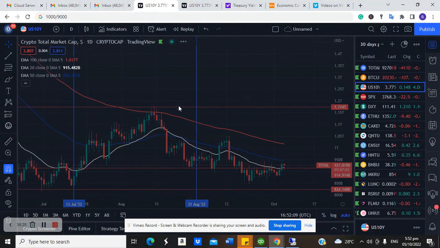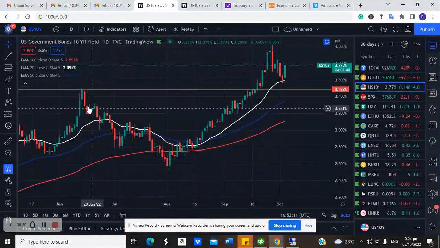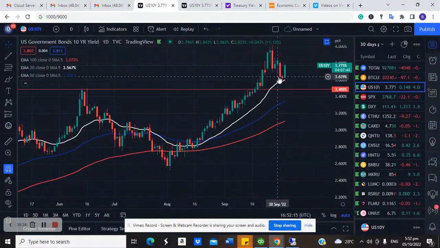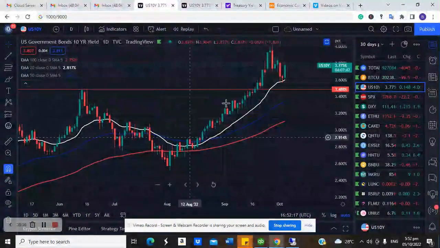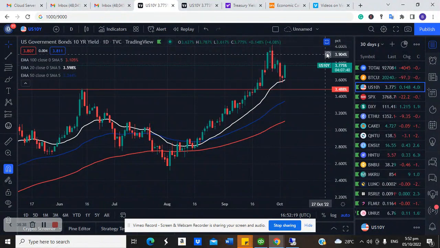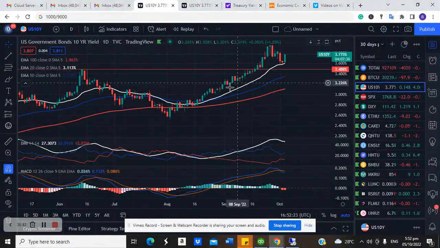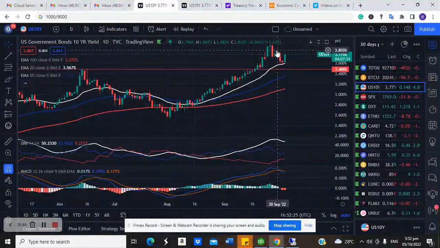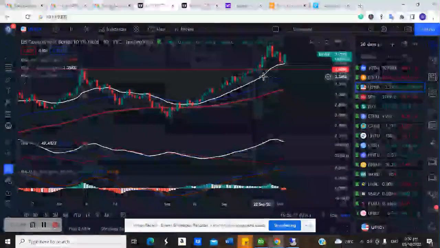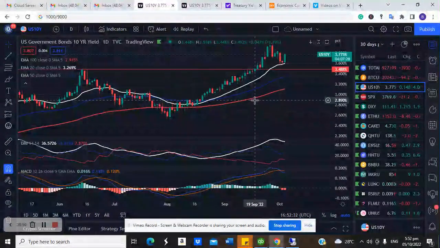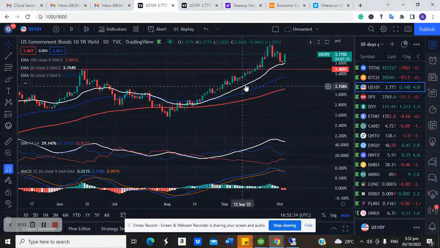Why? Because the 10-year yield actually went down. So anytime there is a dip in 10-year yield, you should most likely watch out for increase in stock. And if there's going to be a rally in 10-year yield, watch out for decrease in stock. So you're now going to be paying attention to the interplay of demand and supply on this particular 10-year yield. The tools you need to analyze this market are your moving averages, that's your 20 EMA, your 50 EMA, and also your 100 EMA.